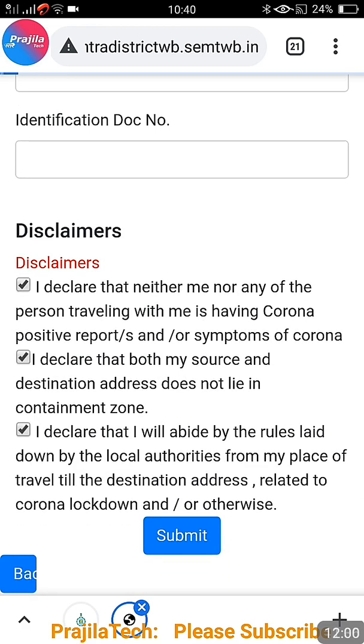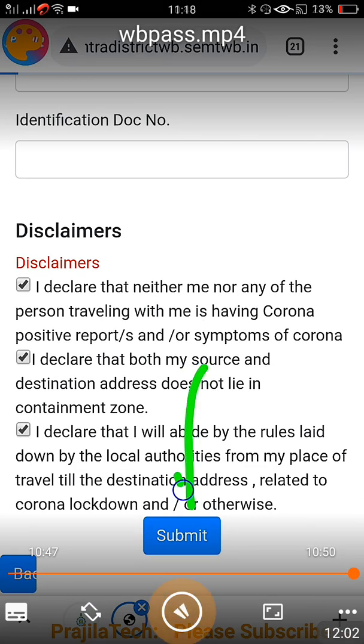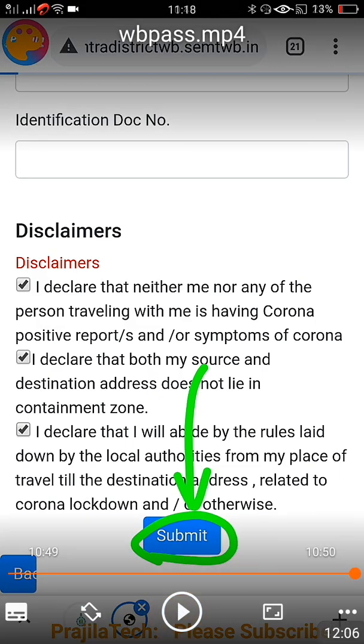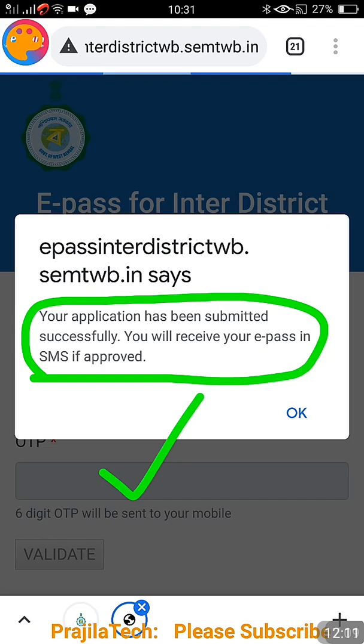It's very clear. Now you have to click on all these options, and as usual you can click on submit, and you will get an SMS the same way. And when you get the SMS, it will say: your application has been submitted successfully. You will receive your e-pass in your SMS if it is approved. So let us wait for the SMS for the e-pass. Let us see whether it's approved or not.